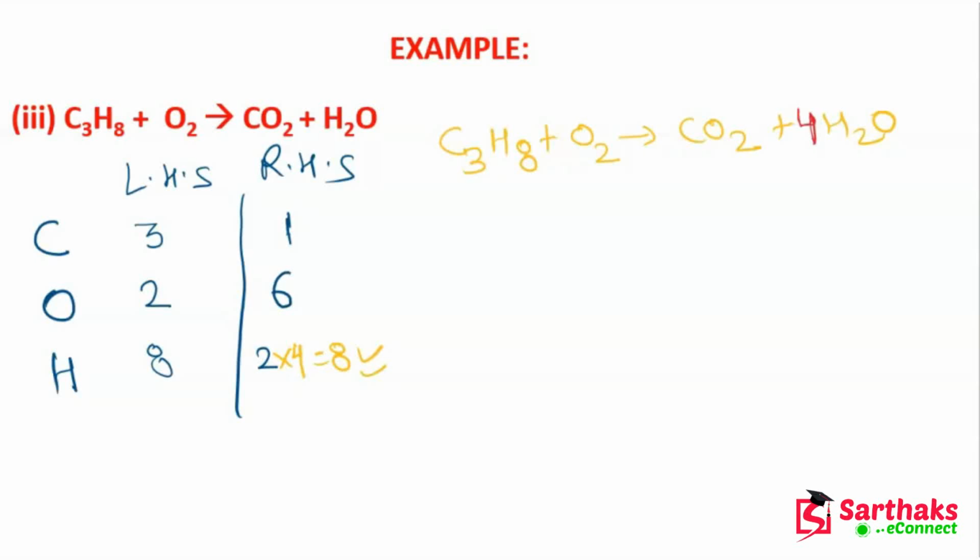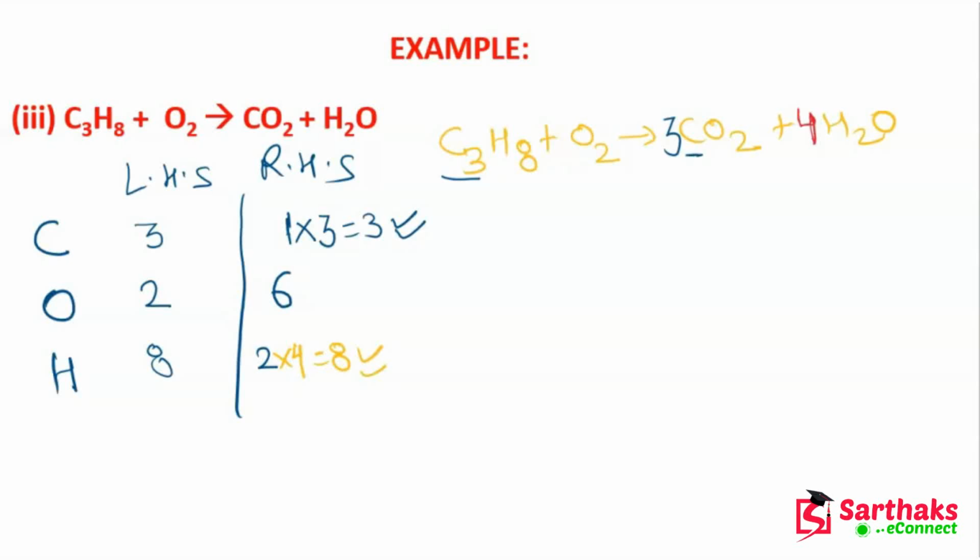Now guys, what will happen if I want to balance this equation? I will balance this carbon. So what will I do? I will simply multiply this RHS side carbon with 3. So it becomes 3. Let me write 3 here. Now you can see the carbon is balanced. It is 3 here and it is also 3 here.